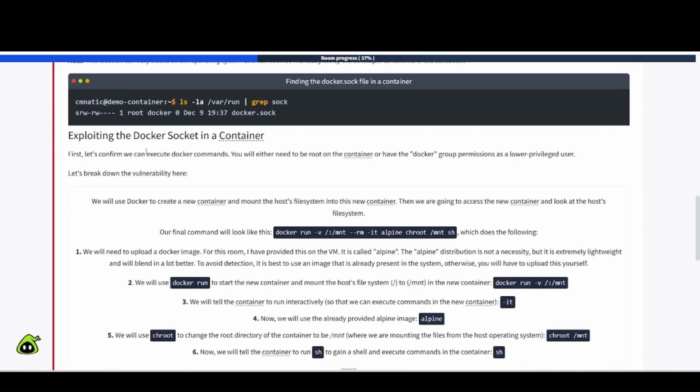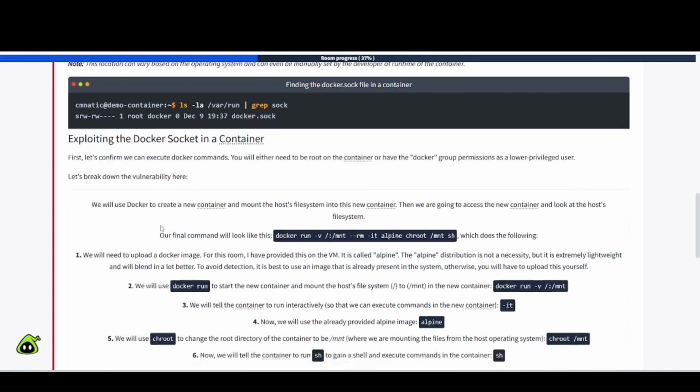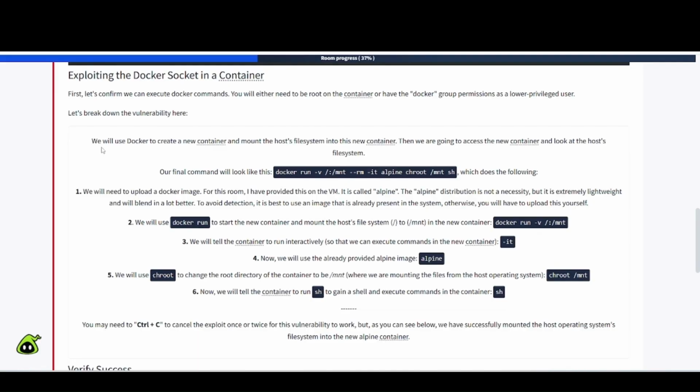Exploiting the Docker socket in a container. First, let's confirm we can execute Docker commands. You will either need to be root on the container or have the Docker group permissions as a lower privileged user. Let's break this down. All right, so breaking down the vulnerability here. We will use Docker to create a new container and mount the host file system into the new container. Then we're going to access the new container and look at the host file system.